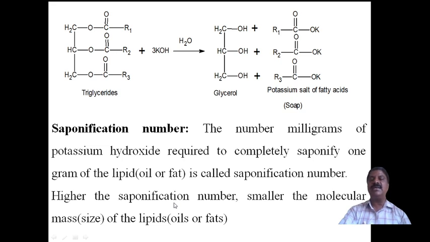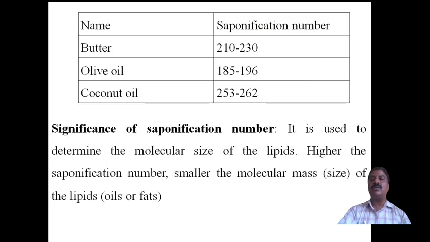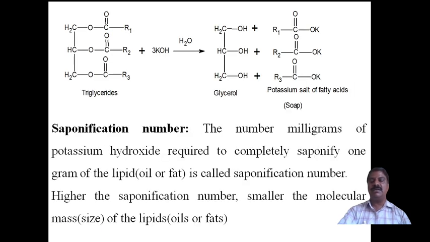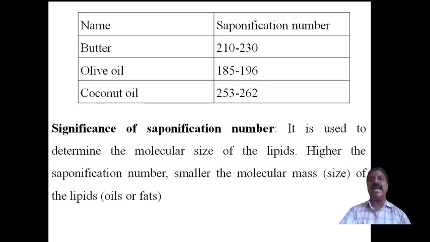What is its significance? It determines the molecular mass or size of the lipid. Here I have taken butter as an example. The saponification number of butter is 210 to 230, ranging in between.